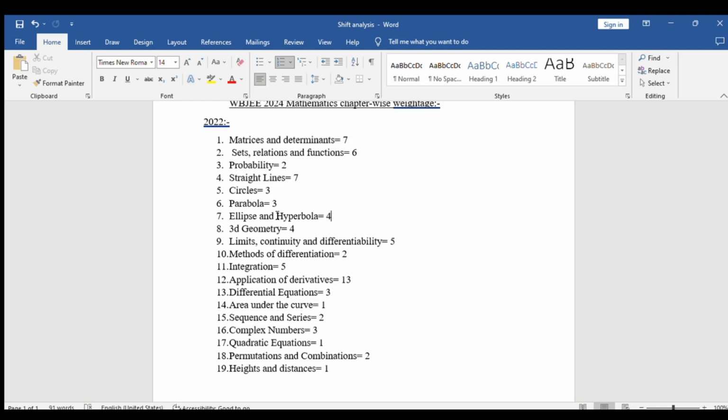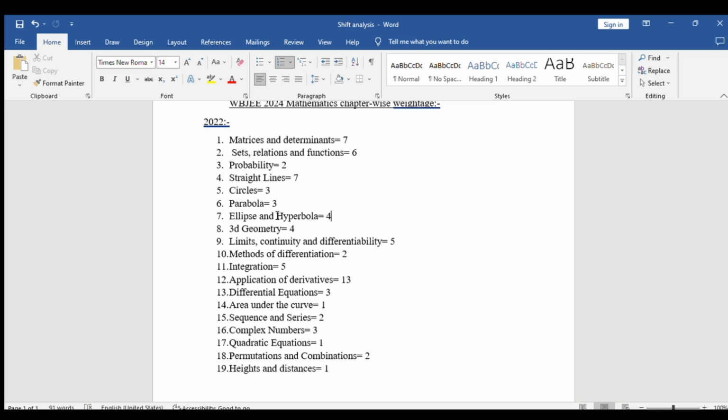Another thing, what is a good score in WBJEE Mathematics paper? Well, in recent times, be it in 2022 or 2023, the WBJEE Mathematics paper has been quite tough. Earlier it used to be easier, now it is coming tough. So the average score has also gone low.